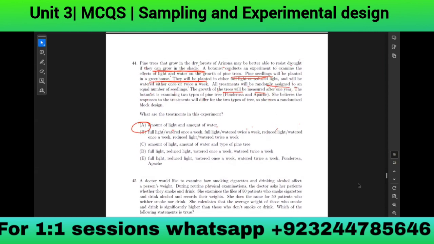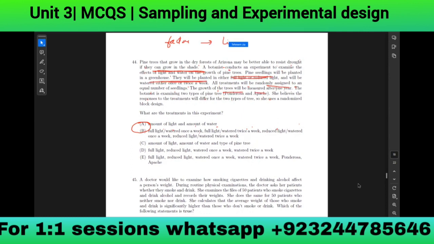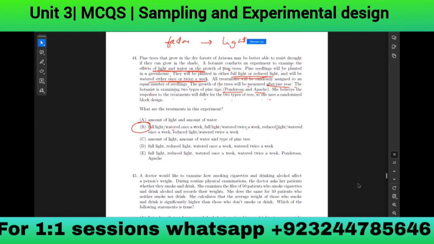Okay, next. Basically, if they just ask what the factors are, then the factors are light and watering, watering either once a week or twice. These two are the factors. And if they ask about factor levels, then we can say factor levels can be full light, reduced light, and watering once a week, watering twice a week. And if they ask about treatments, then we just make the combinations: full light with watering once a week, full light with watering twice a week, reduced light with watering.